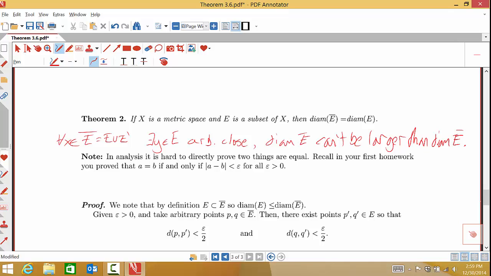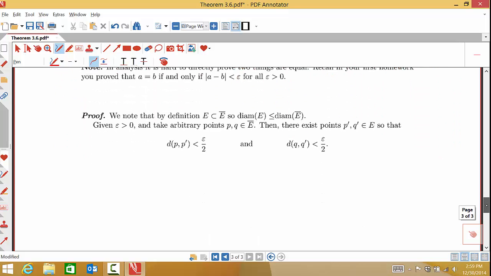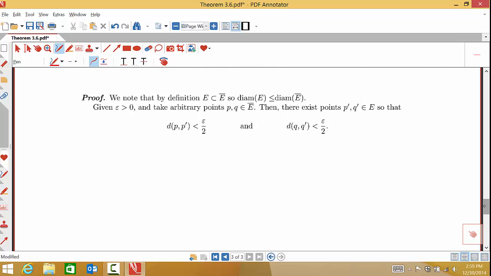Okay. So first of all, let's figure out what to do. So E is a subset of E bar, the closure. So the diameter of E has to be less than or equal to the diameter of E bar because the sets we're looking at, we're taking a supremum over a set of distances. When we go from E to E bar, we're adding in more points to look at. The supremum is only going to increase. Okay, so really all we need to show now is that the diameter of E is greater than or equal to the diameter of E bar. If we can do that, we're going to be in good shape.